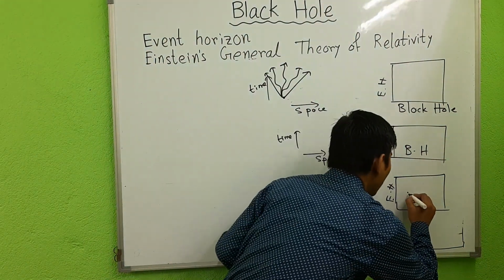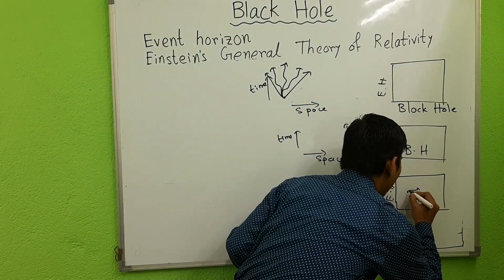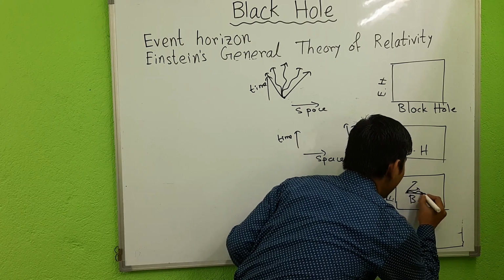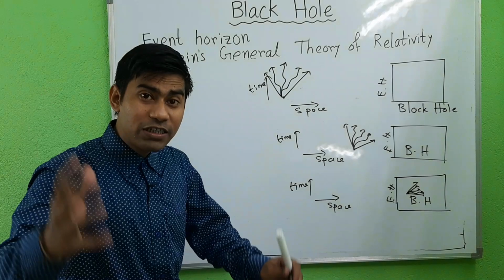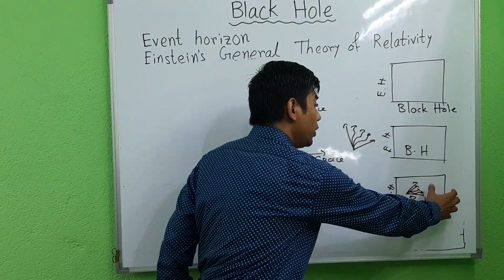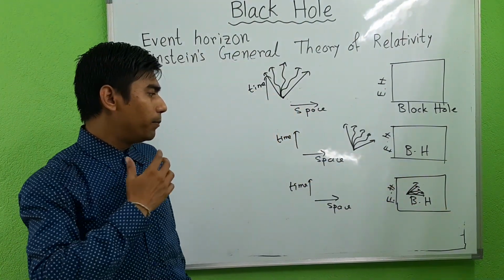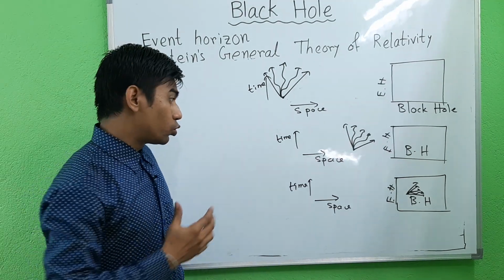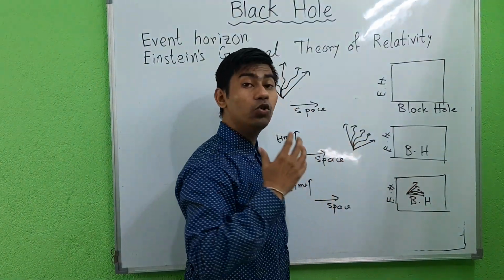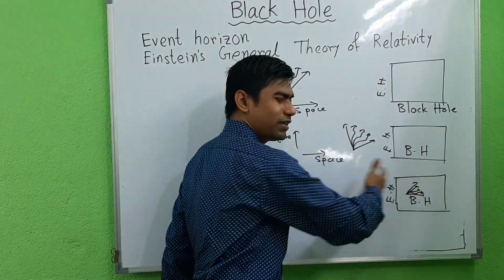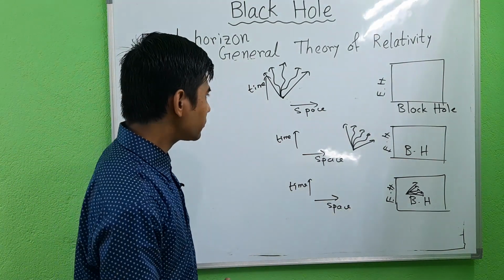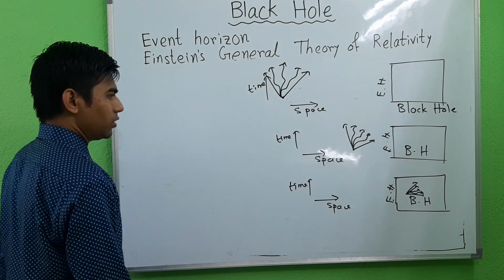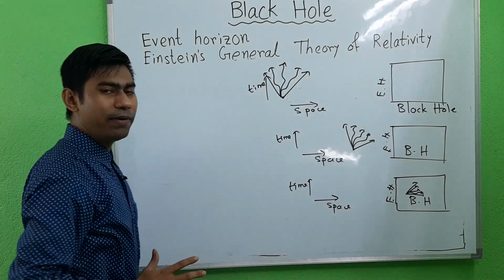Okay, all the paths bring the particle to the center of the black hole, and there is no possibility for the particle to escape from the black hole. Okay, so inside the black hole there is no possibility for the particle to escape from the event horizon. So thus we discuss the event horizon.